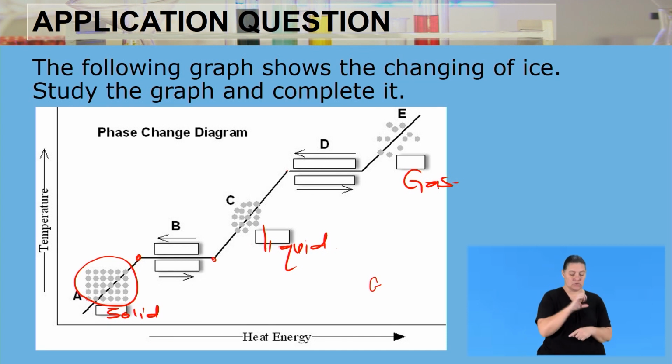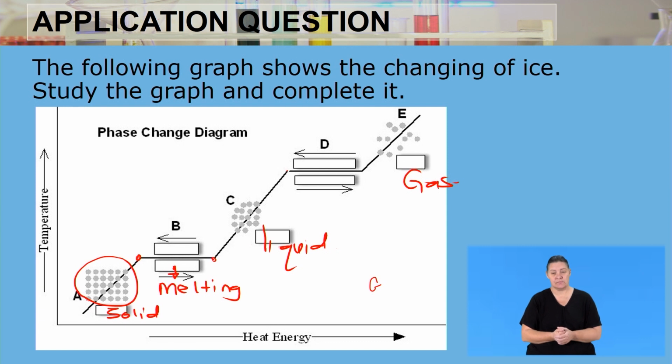Now, the processes that are responsible for the phase change. When we are going from a solid into a liquid, what is it that we are doing? And also, when we are going from a liquid into a gas, what is it that we are doing? First of all, when we are moving from a solid into a liquid, we know that it is melting. So this process here is called melting.